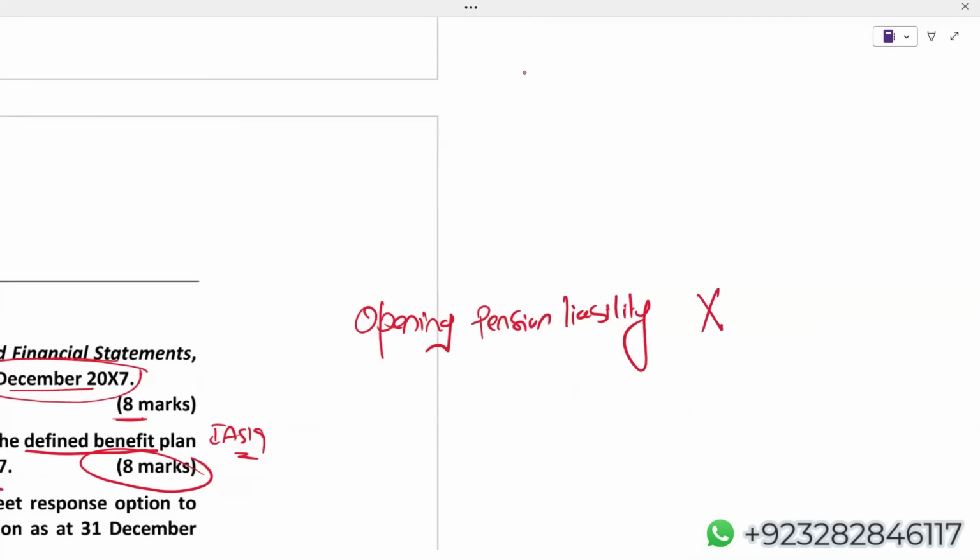If it is a net pension liability rather than an asset, then due to unwinding of discount, this liability will increase. Add finance cost. The discount rate will be the interest rate of corporate bonds, which the examiner will give you. We'll add this. Then add